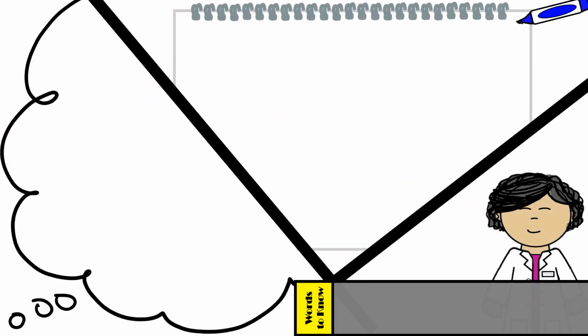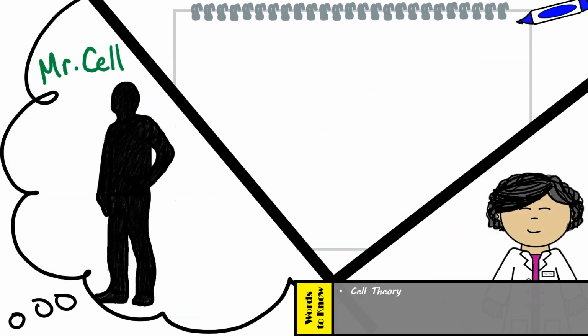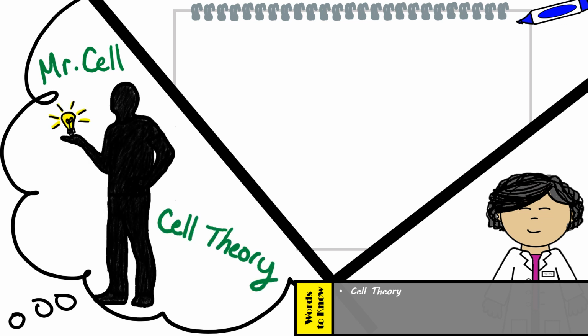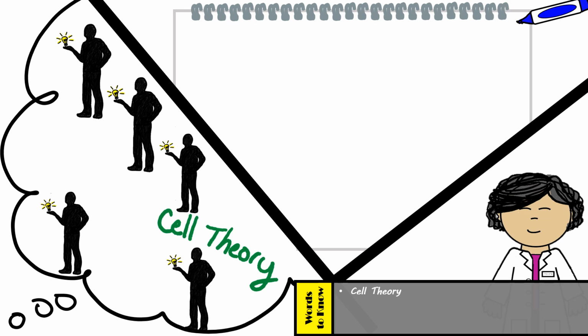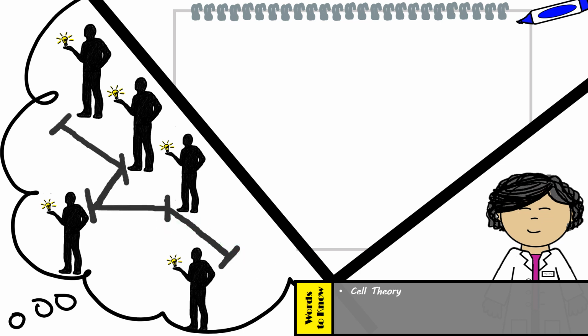But first, let's start by discussing what the cell theory is and who came up with it. Not exactly, Alex. A theory is a widely accepted explanation of a specific phenomenon. In this case, it's regarding cells, which doesn't mean that the theory was developed by someone named Cell. In fact, this theory, as are most, was developed from various scientific findings by numerous individuals. Yes, Alex, you're right. The theory was a contribution from various individuals, but there are 5 main scientists that you must make sure that you remember, dating back to 1665.